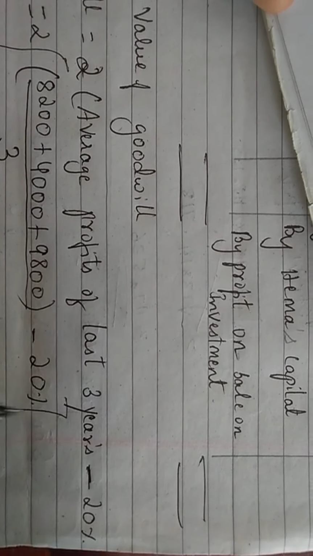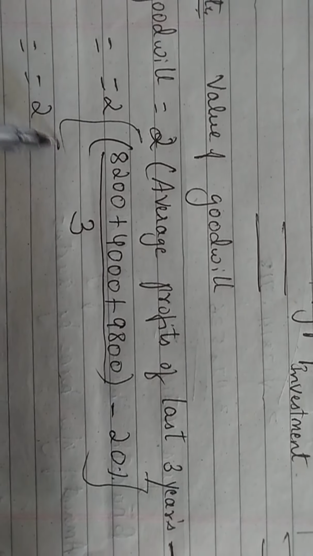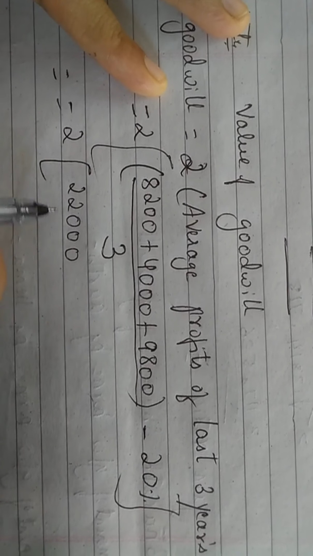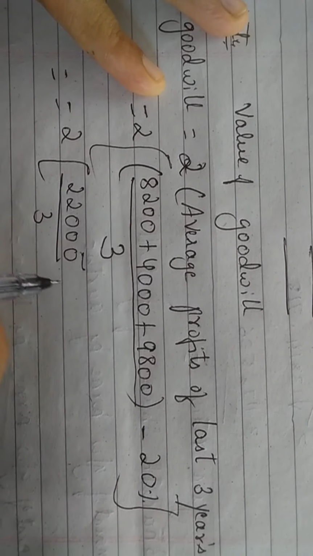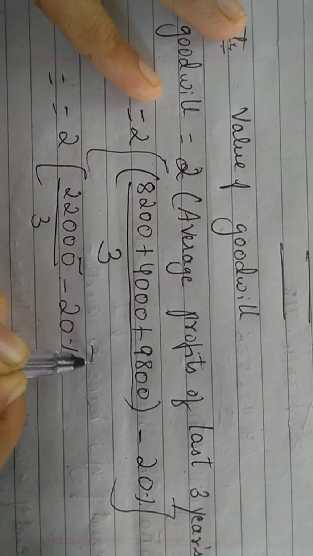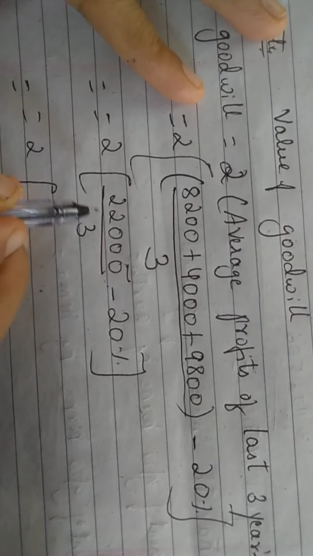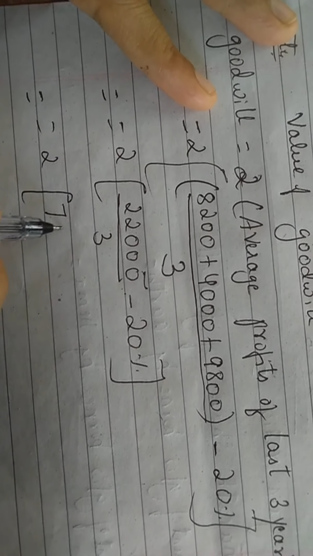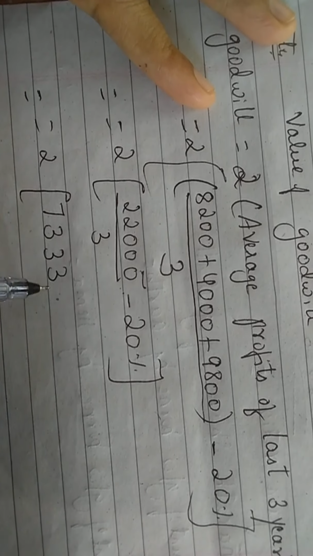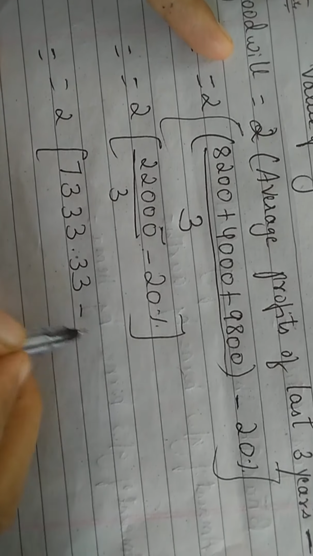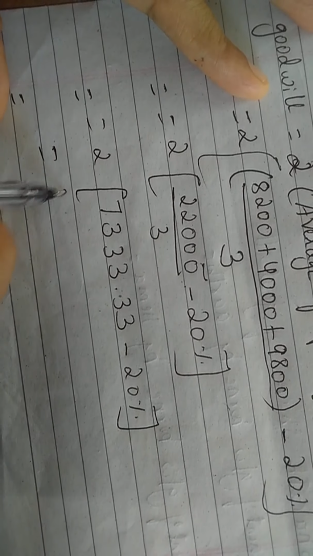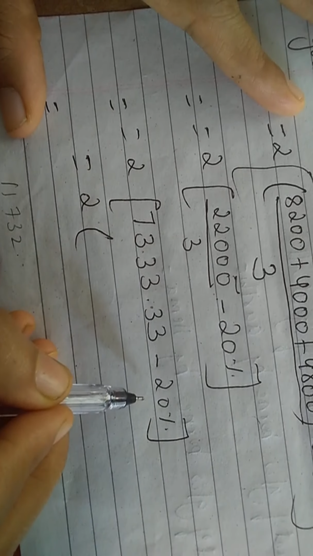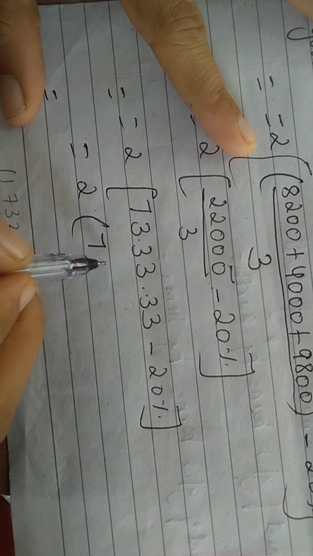Okay, yes. Now when you add all this, how much will you get? You get 22,000. Please use your calculator. Divided by 3, minus 20%. So 22,000 divided by 3, you will get 7,333.33. You get like this. So when you multiply by 2, then minus this 20%.